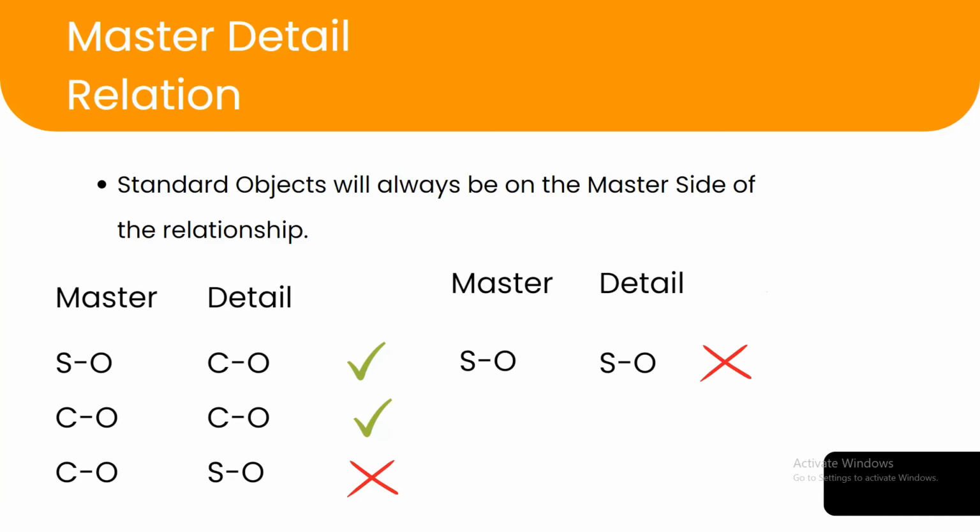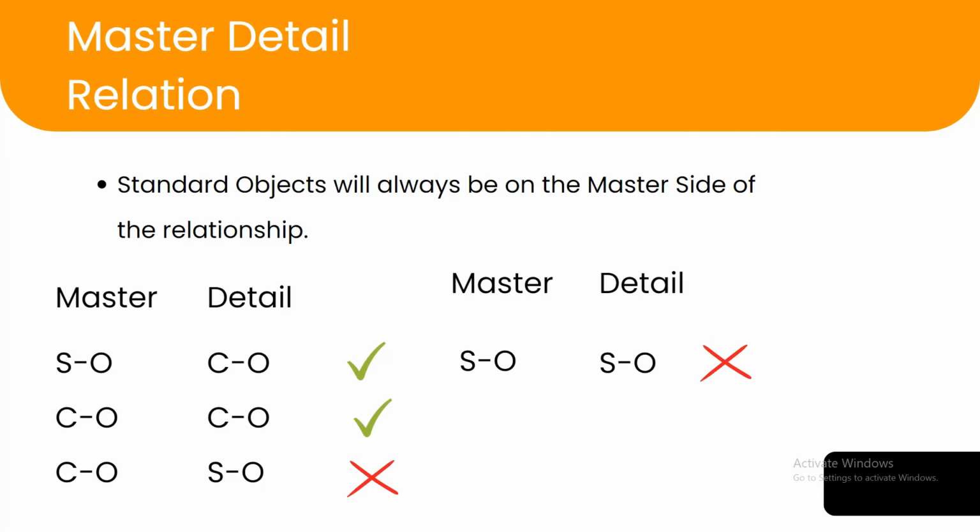You can say that yes, we can establish a master detail relationship, but keeping in mind that we have to keep the standard object on the master side and the custom object on the detail side of the relationship, right?